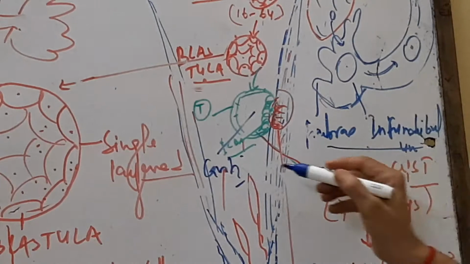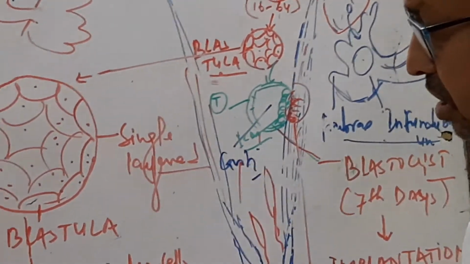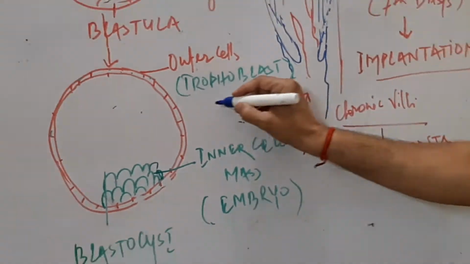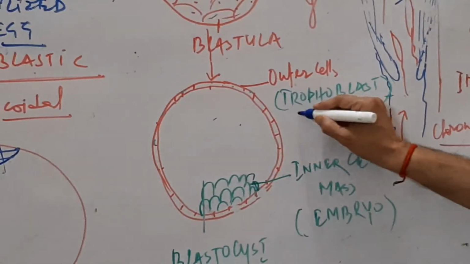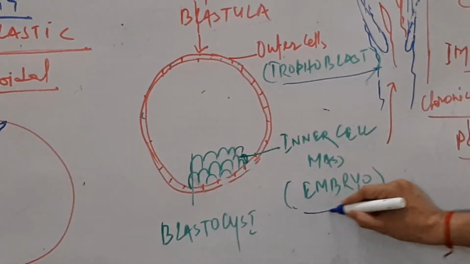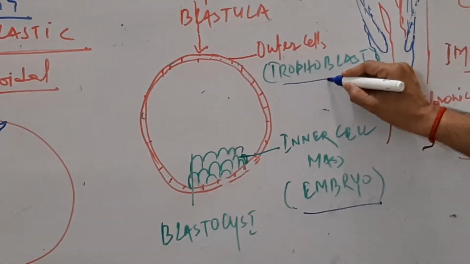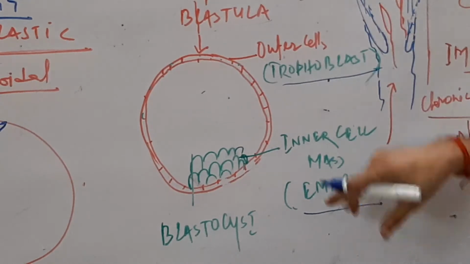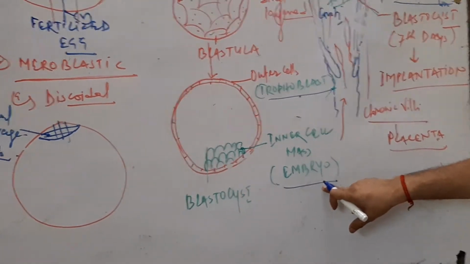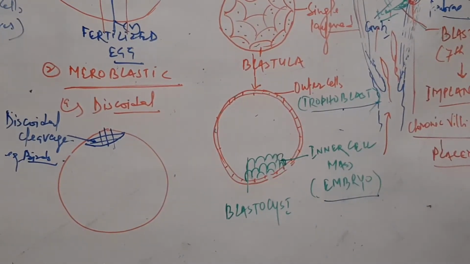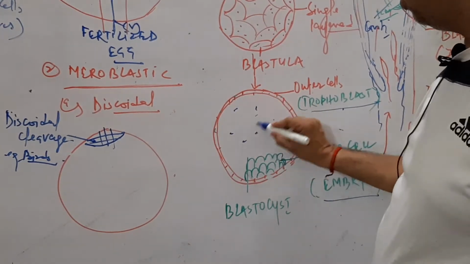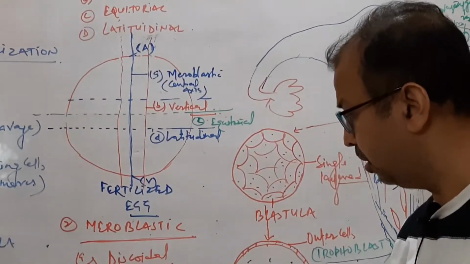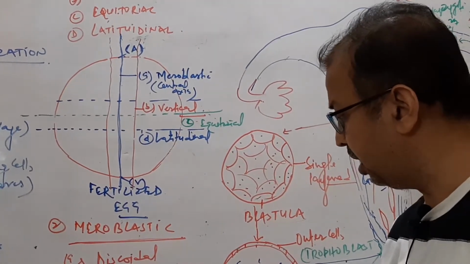So here is the blastula and this is the blastocyst. The blastocyst has two parts: the outer layer, called trophoblast cells, and the inner cell mass. The trophoblast will further develop into the extraembryonic membrane, and the inner cell mass is the future embryo, and this cavity is called the blastocoel.